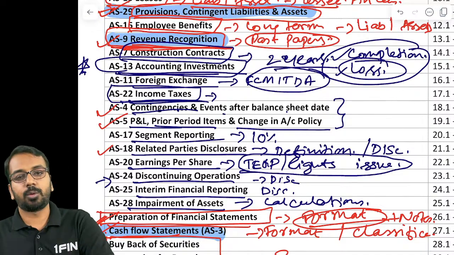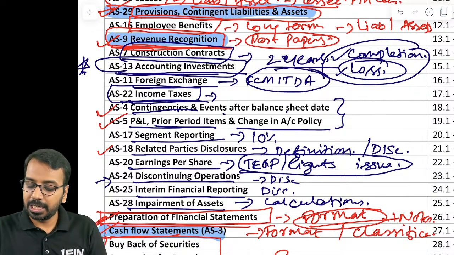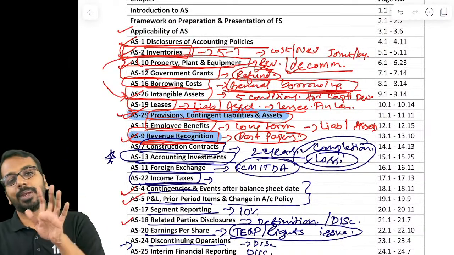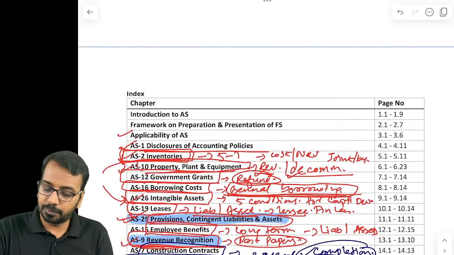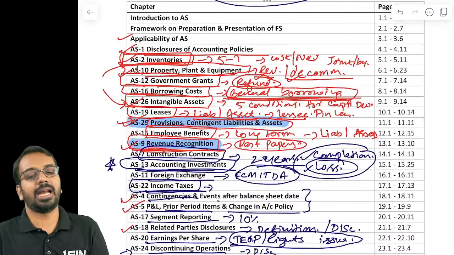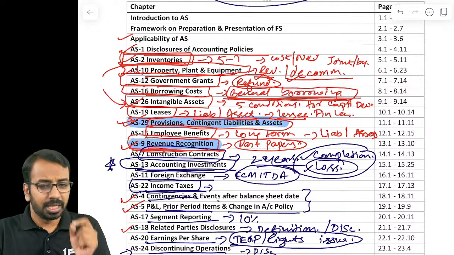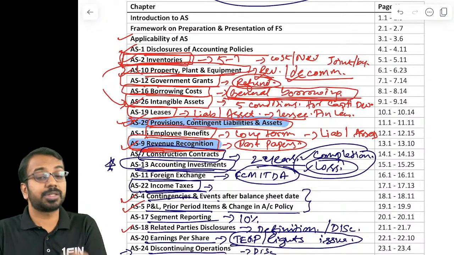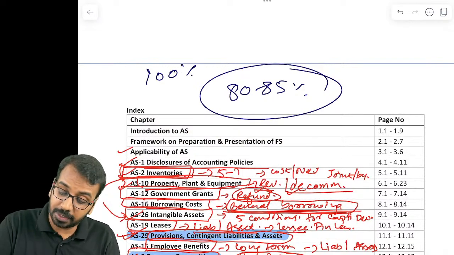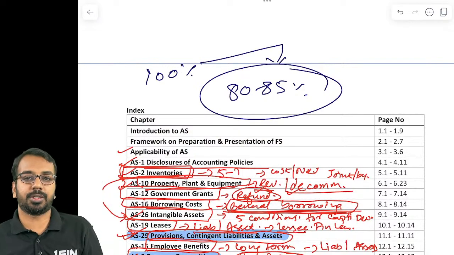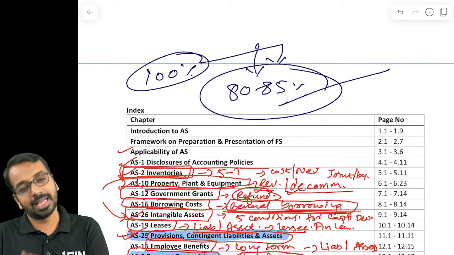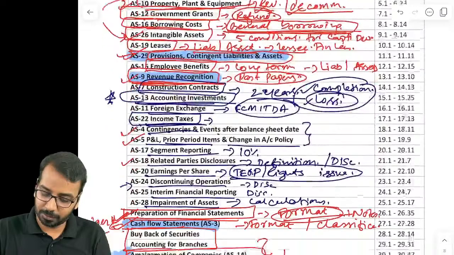Now, one thing that I want to tell all of you is, if any of these standards you have not done or you are not comfortable with, don't break your head at this point of time. Even if you are 80 to 85% ready for all of these standards, it is more than sufficient. This is not the time to make that 85% to 100%. Instead, it is time to put 100% effort on this 80 to 85%. So don't try to make this 100. Give 100% efforts on this, and that will be more than sufficient.